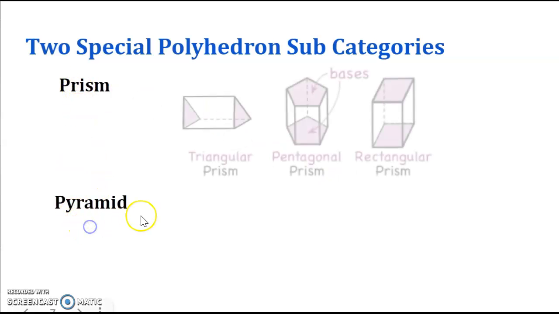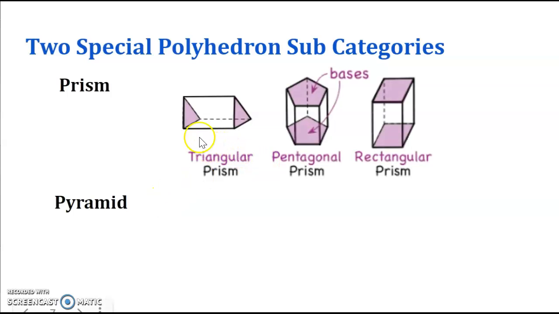Okay, now I want you to think about two special polyhedron subcategories, and we talked about prisms and pyramids. One is called triangular prism, pentagonal prism, and rectangular prism. So what's common about all these prisms? What do you think? See the purple faces? Those are what we call bases.